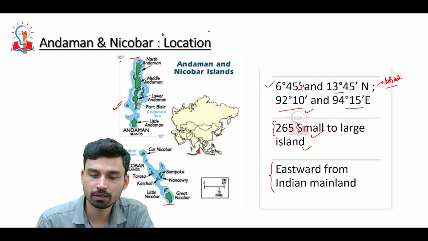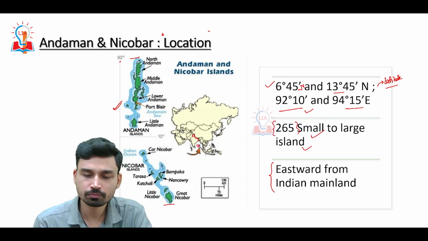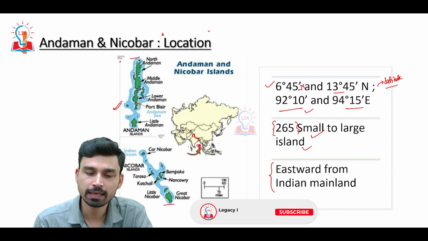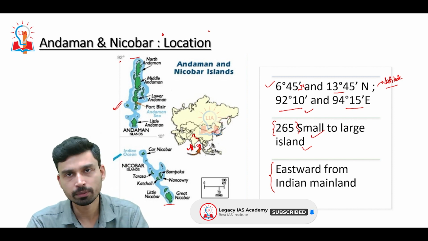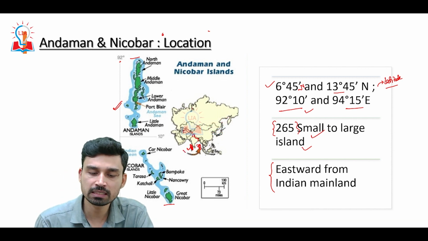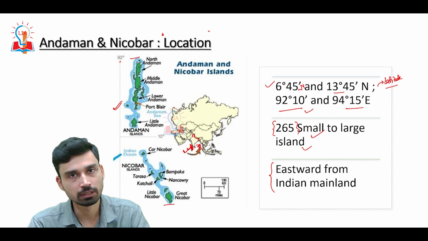If you look at the map here, this is our India, and on the eastward part of the mainland we have the Andaman and Nicobar Islands, and on the westward part we have another island group that we call Lakshadweep. In the next video, we are also going to discuss in detail the geography of Lakshadweep.